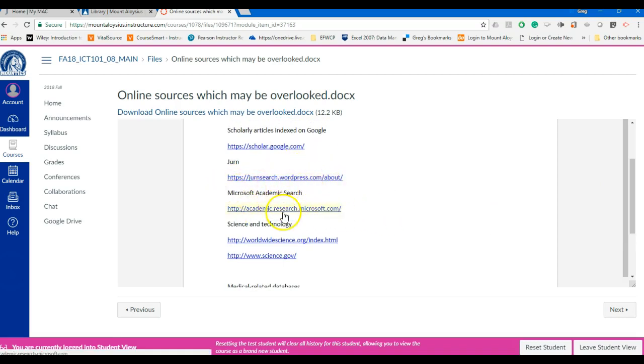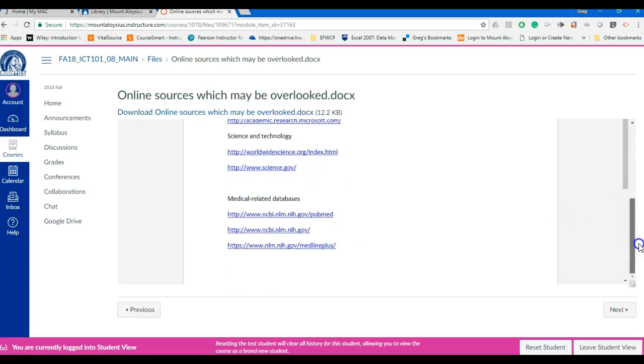Another one is Microsoft's academic research, and it's just academic.research.microsoft.com. Again, the link is here. There are some related to science and technology. So if you have some science courses, science.gov is a good one. There's worldwidescience.org. And some medical related databases. I'd recommend these. You at least take a look at some of these. These are from the National Institute of Health.